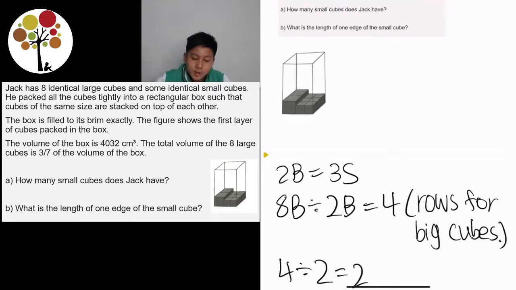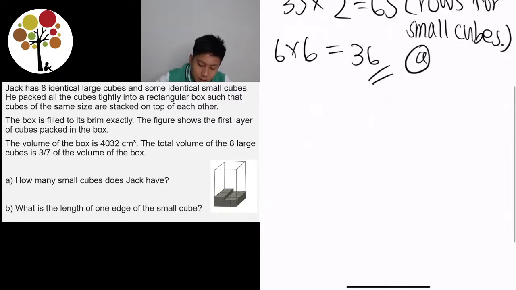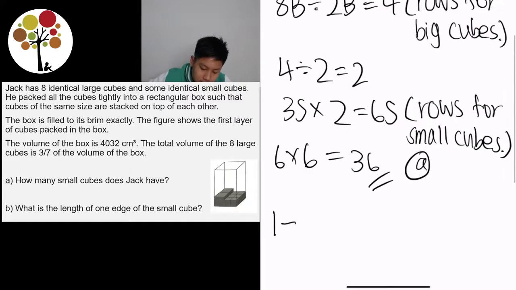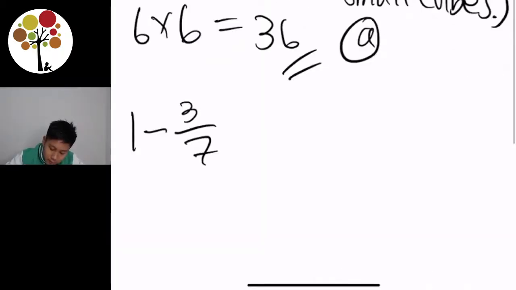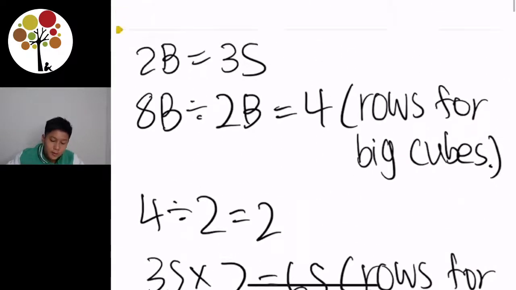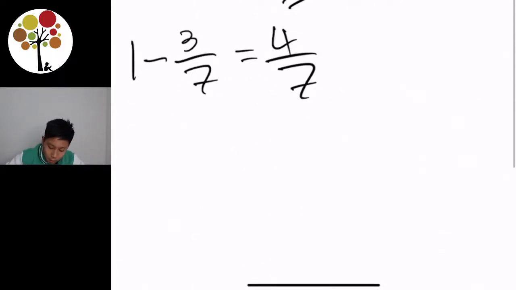If the 8 large cubes is 3/7 of the volume of the box, it means that all 36 of the small cubes is equal to 4/7 of the volume of the box, as 1 minus 3/7 is equal to 4/7. This is answer for A. And then 1 minus 3/7 is equal to 4/7. So in order to find out the volume of all 36 cubes, we have to take 4/7.